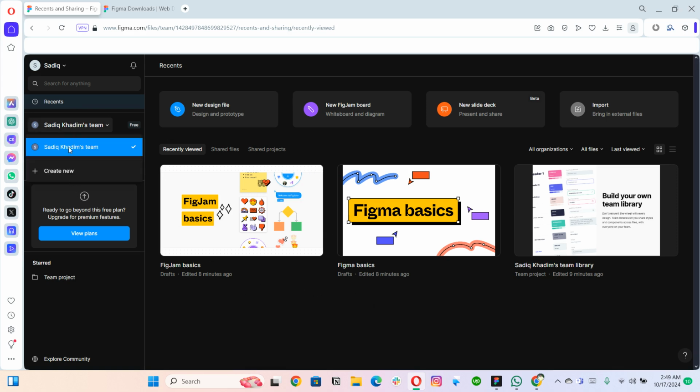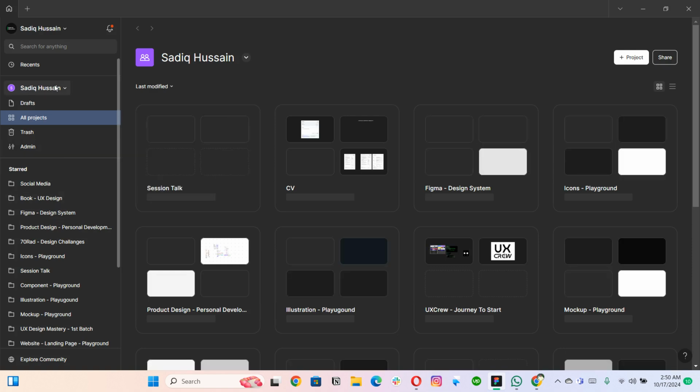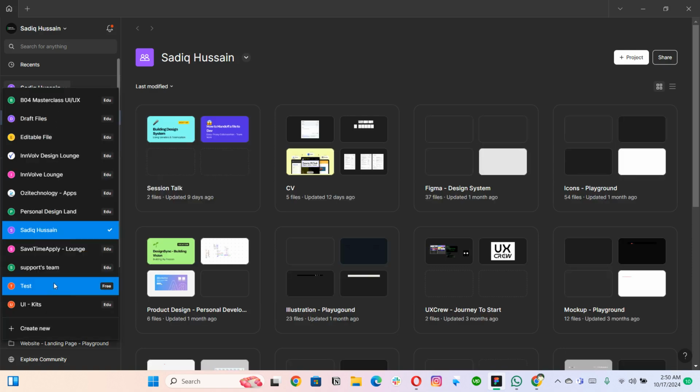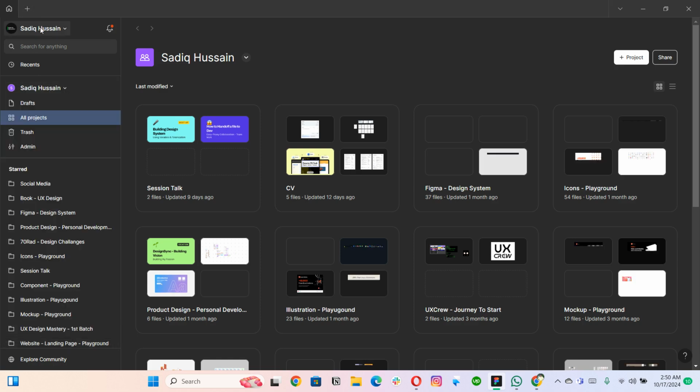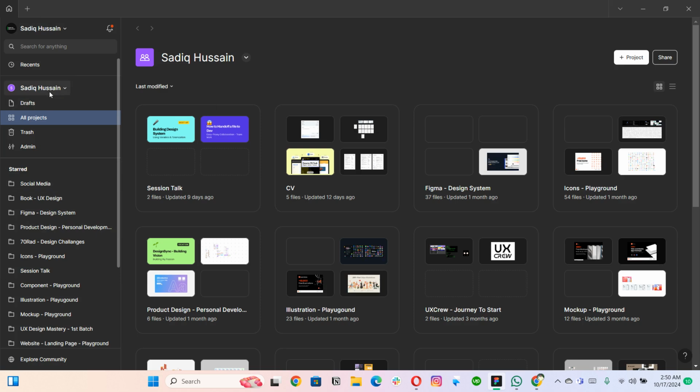Then we have teams. In the free plan, Figma gives us access to create one team. But if you have a professional or other plans, then you can create different teams as well. So you can see these are multiple teams out there. And if I show you my other account, then you will see that I have multiple teams in other accounts as well.